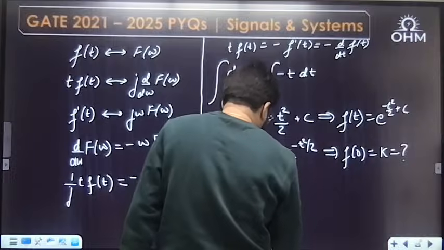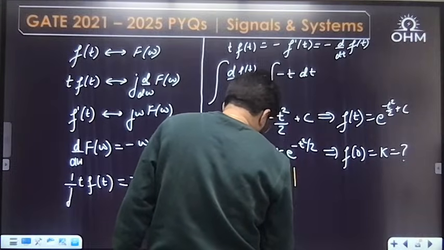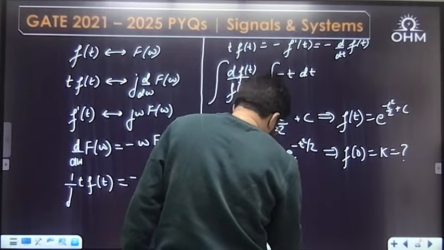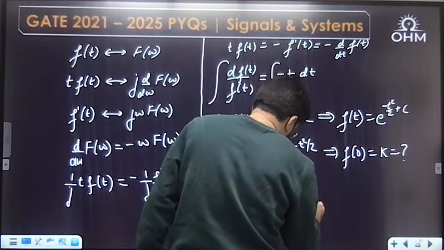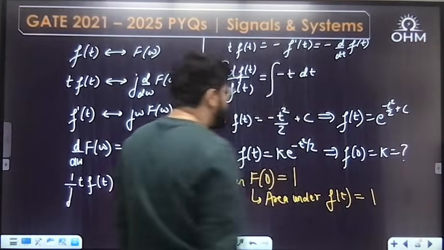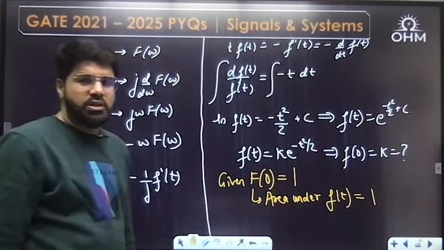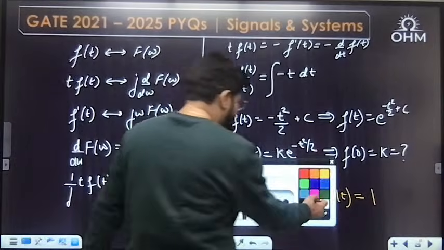It is 1. What is capital F0? The value of the Fourier transform at 0 frequency is the area under ft. So the area under ft is 1. Now the area under ft, you can compare with the Gaussian function and write down the area.